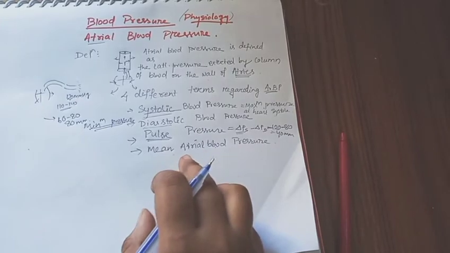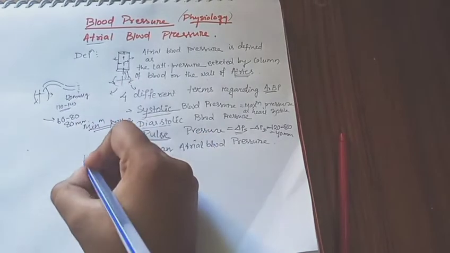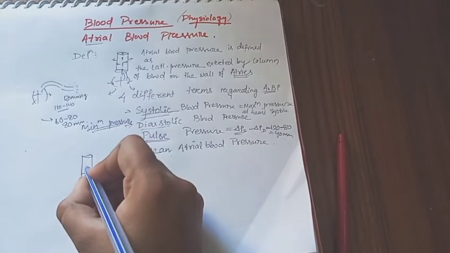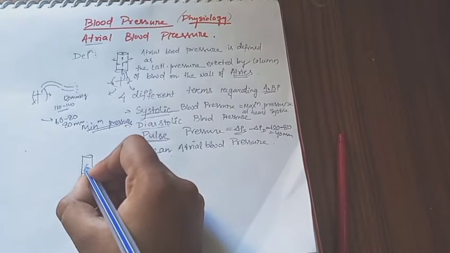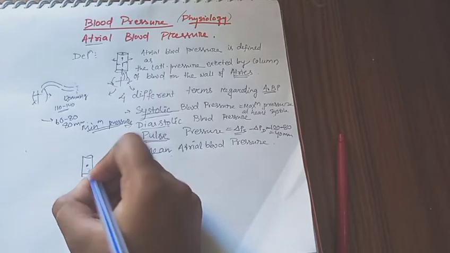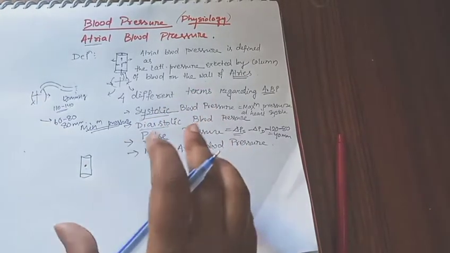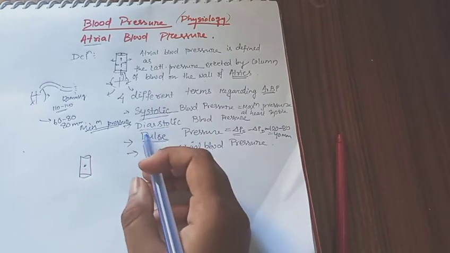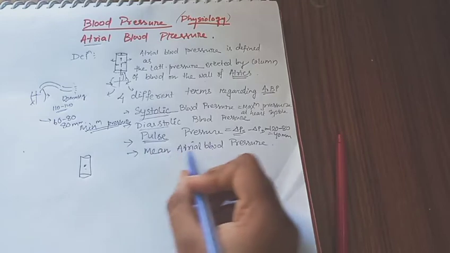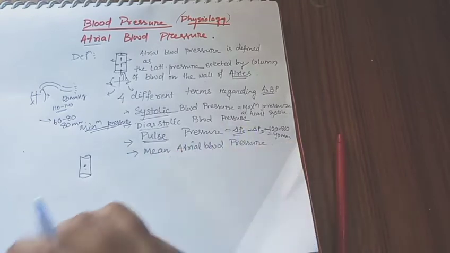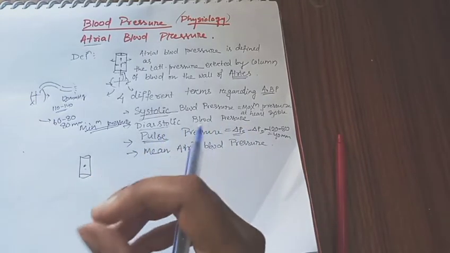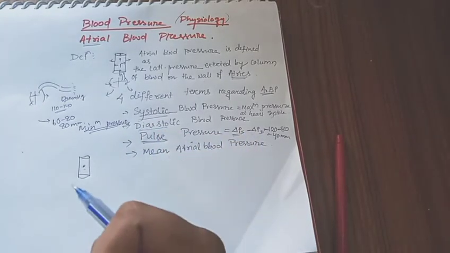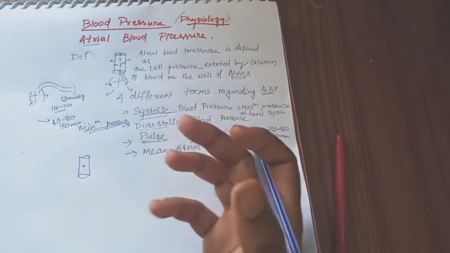Now the mean arterial pressure. When blood is passing through the arteries, the average pressure is known as mean arterial pressure. But we should not confuse it: if we add systole and diastole and divide by 2, is that the mean arterial pressure? No, it is different from the arithmetic mean.